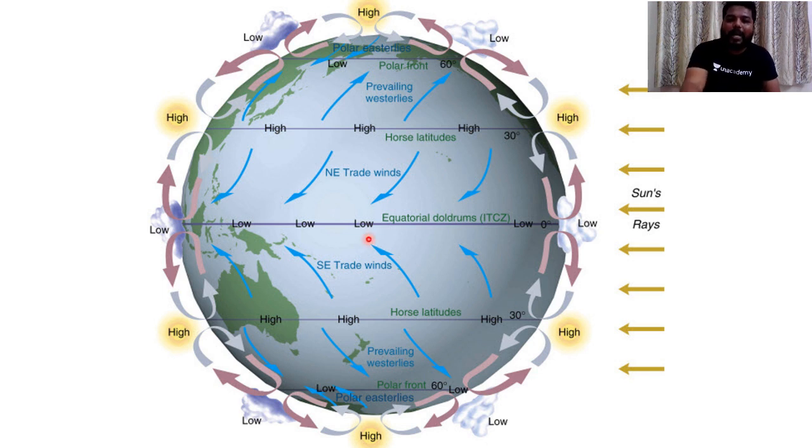And it is also named the doldrums belt. Why it is called the doldrums belt is that this particular equatorial low pressure belt has calm conditions. We have calm conditions near the equatorial regions without any major atmospheric disturbances. That is the reason why it is called the doldrums belt. Clear? And one more notable point you can observe here is that the equatorial low pressure belt, as it is mostly situated near the equator, experiences cloud formation throughout the year.